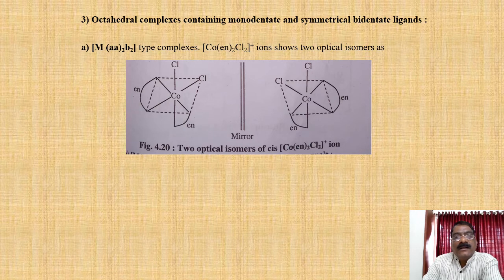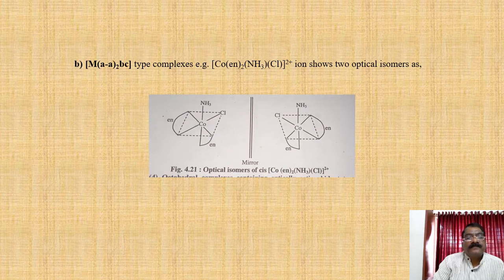Third, octahedral complexes containing monodentate and symmetrical bidentate ligands. For example, M(AA)2B2. AA is the bidentate ligand and B2 are the monodentate ligands. For this type of complex, [Co(en)2Cl2]+ ion shows 2 optical isomers. See in the figure, there are 2 monodentate ligands and 2 symmetrical bidentate ligands, and they have a mirror image relationship. They show the D and L isomers, thus it is an optically active compound.